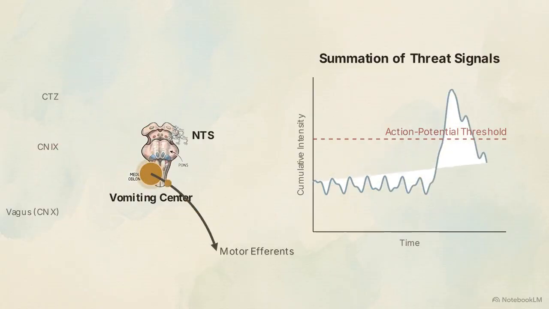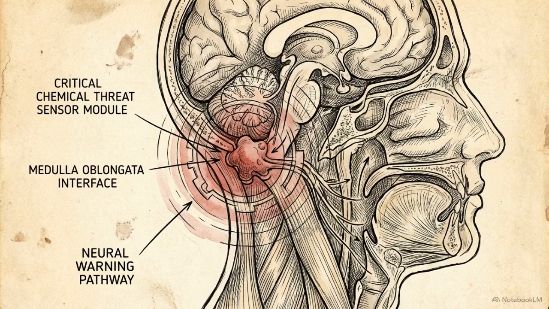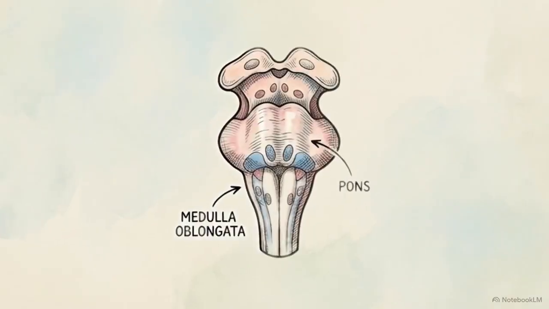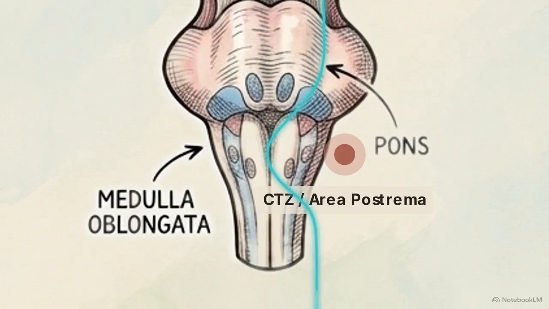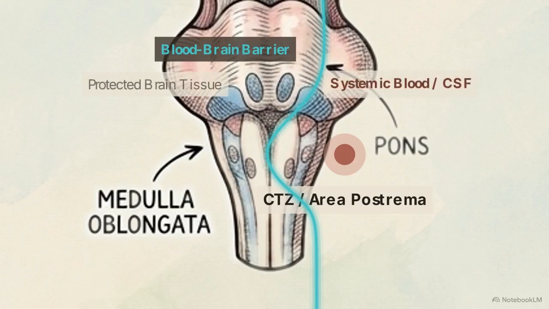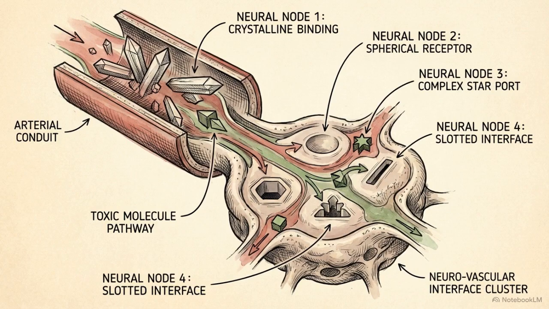specific action potential threshold. The most critical stream of chemical threat data originates in the chemoreceptor trigger zone, or CTZ. On this neural map, the CTZ is located at the area postrema, positioned on the floor of the fourth ventricle. Its exact placement relative to the blood-brain barrier is a defining anatomical feature. The CTZ sits outside the blood-brain barrier. This allows it to sample systemic blood and cerebrospinal fluid directly, monitoring for circulating toxins, opioids, or chemotherapy agents.